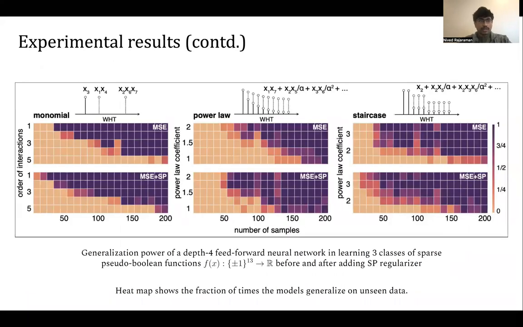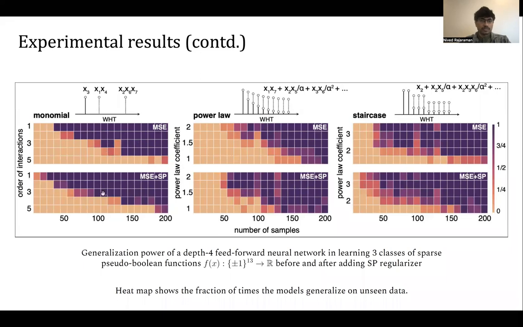Another plot that you can have over here is just comparing with and without spectral regularization. So what's the effect of this? Here it is as a function of the number of samples, the size of the data set. If you look at the 3 columns, each of the top plots corresponds to just without any regularization. The blue curve, or the blue region of each curve, corresponds to where the loss is very small. The algorithm is doing very well.